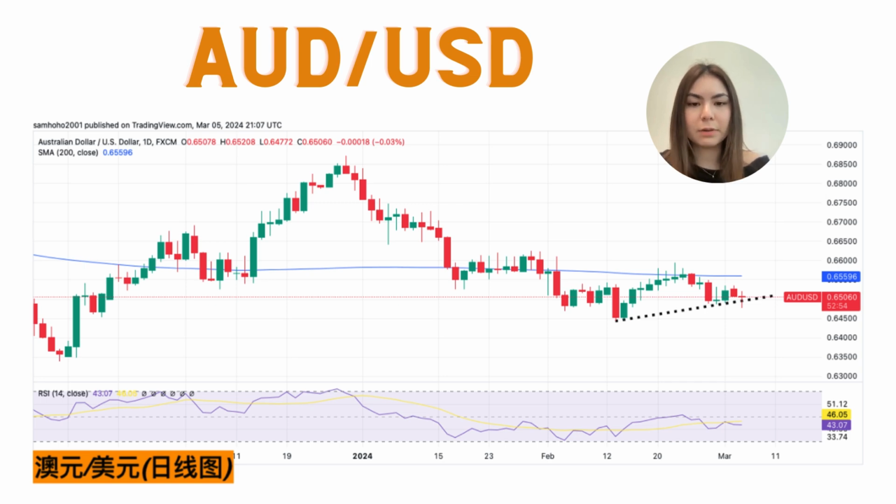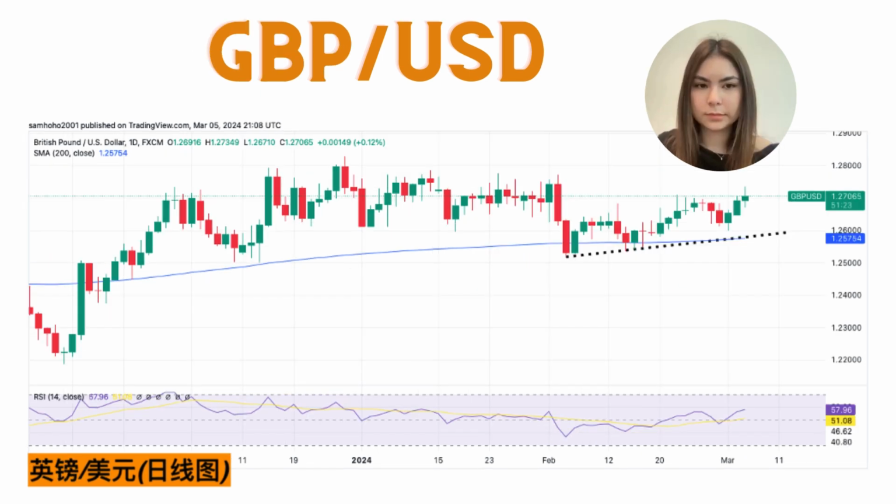If the pair breaks above this resistance, it could move towards the psychological level of 0.66. On the downside, the significant support is at 0.65, followed by last week's low at 0.6486. A break below this level might expose the pair to additional support around 0.645 and the February low at 0.6442.